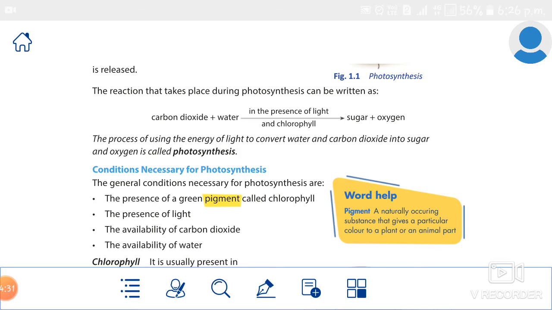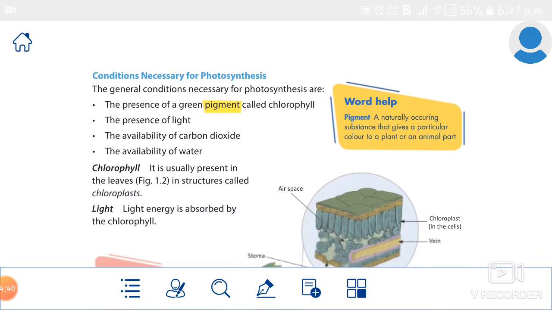Then we studied deeply about the presence of green pigment called chlorophyll. The chlorophyll is present in the leaves, in the form of chloroplasts, in the structure of chloroplast. You know that, right?